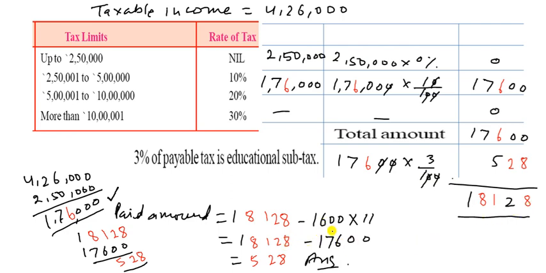So here he paid up to 11 months, that is the 1,600 rupees. So it is subtracted from this. So it is 17,600 and it is 18,128. So we get 528 rupees. So that will be your answer.